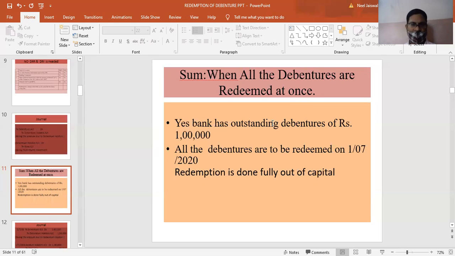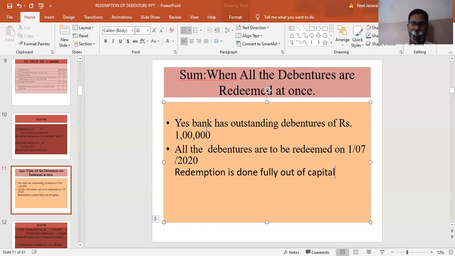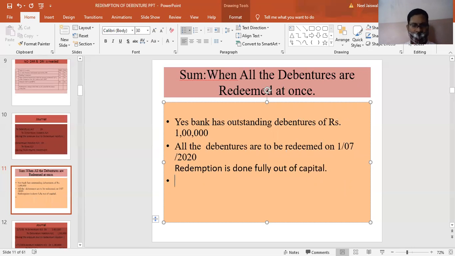Yes Bank, a banking company, has outstanding debentures of rupees 1 lakh. All the debentures are to be redeemed on 1/7/2020. Redemption is done fully out of capital, as given over here. And moreover, it's a banking company. Even if this were not given, you have to realize that it is done only out of capital. And you have to pass journal entries.